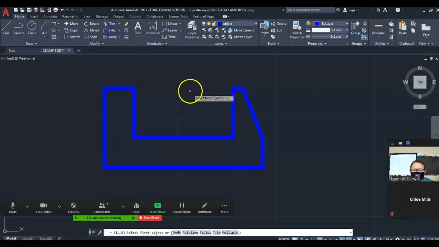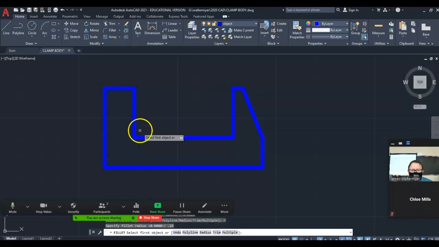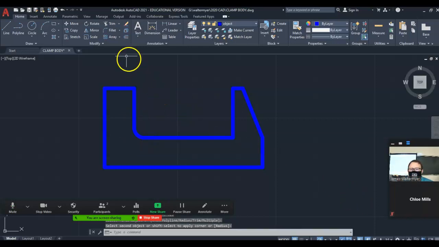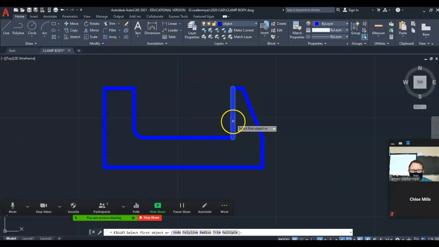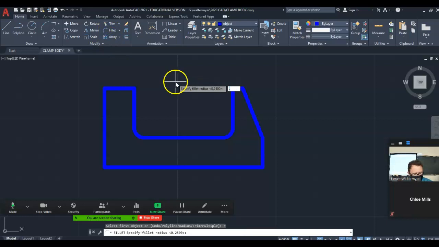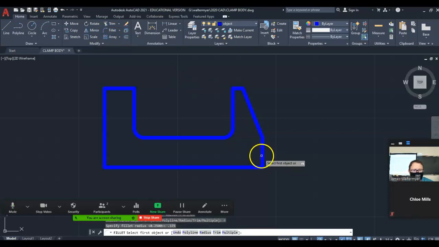So I'm going to click fillet. I'm going to type R, enter. Then on the paper it tells me radius is 0.25. Click on one line, click on the other, and it will trim and round it for me. The other side's the same, so I can just click. This bottom right corner is a different size, so I'm going to do fillet, R, enter, 0.375. Click, click, and it trims it to the bigger size.